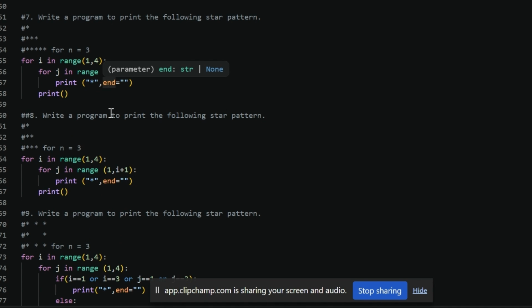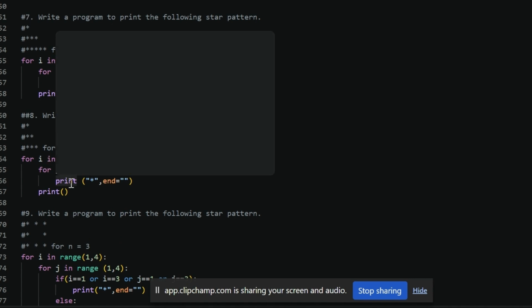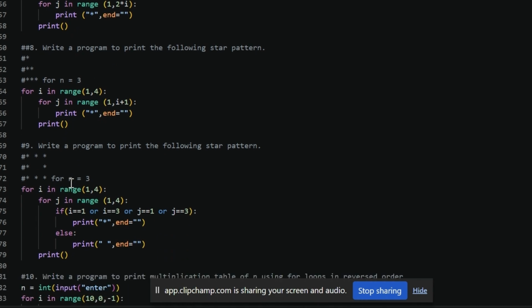Before this we will cover this, so guys, you will understand more. Write a program to print the following star pattern, up to 3. The for loop 1 to 4. Then for j in range 1 to I plus 1, because in the first iteration the first star will print, in the second row these are the rows and these are the columns.